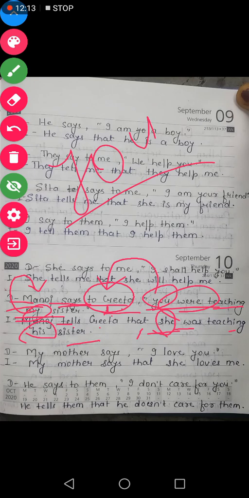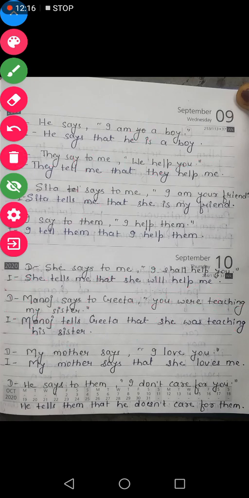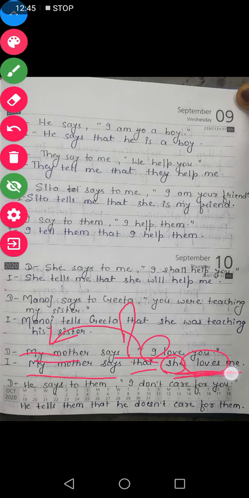Let us take one more example so that it can be more clear to you. My mother says, I love you. It is very simple because it does not have any object here. So my mother says that. First person, I is first person, according to the subject. Subject is my mother. Mother is a lady, is a woman. So that is why for women we use she. And with she, he, it, name we use s or es, means V5. So she loves. This you is which person? Second person according to the object.